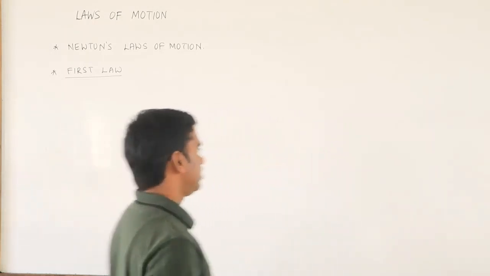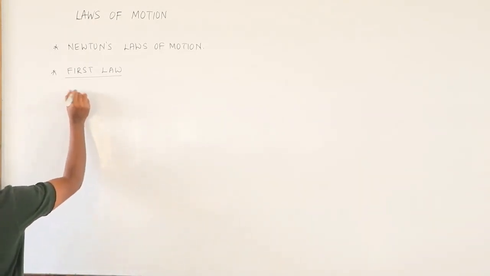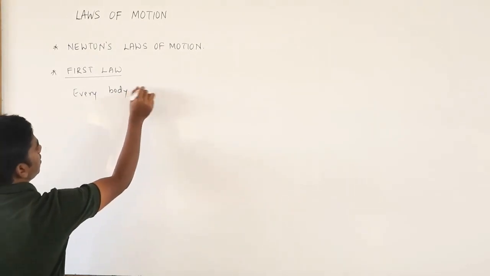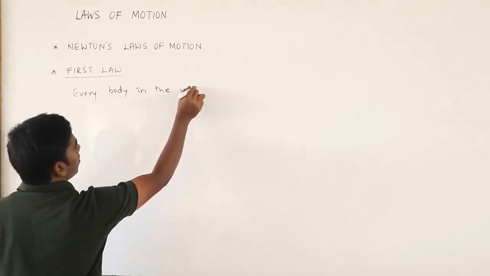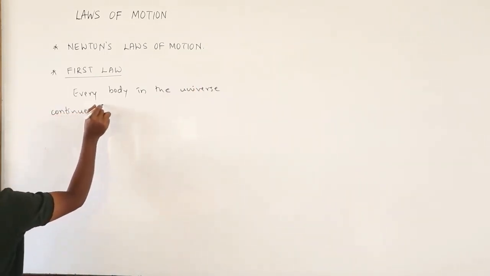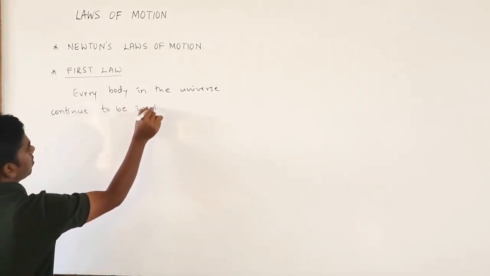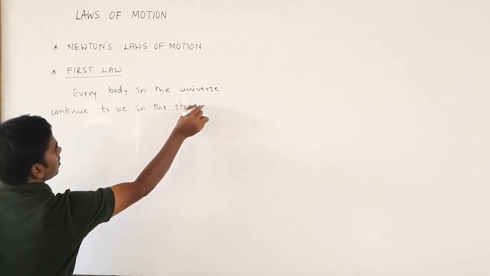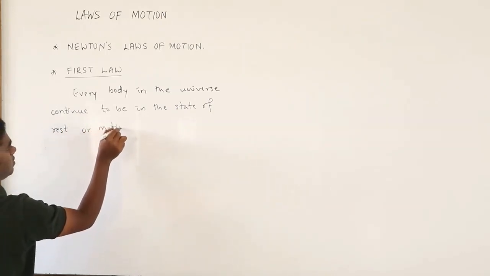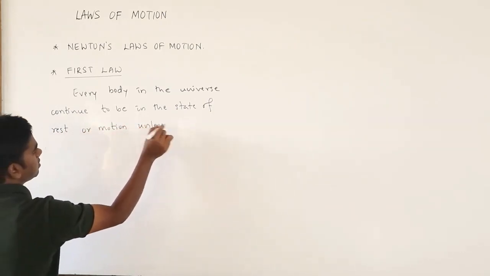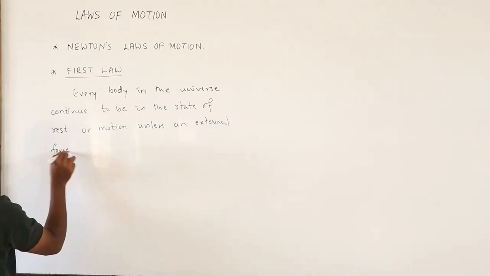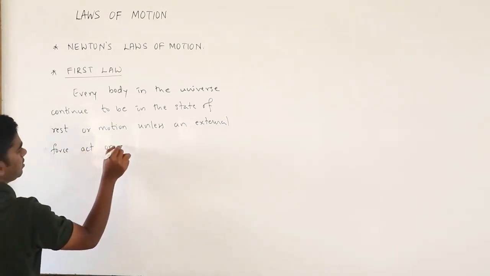So what we can say is every body in the universe continues to be in the state of rest or motion unless an external force acts on it.